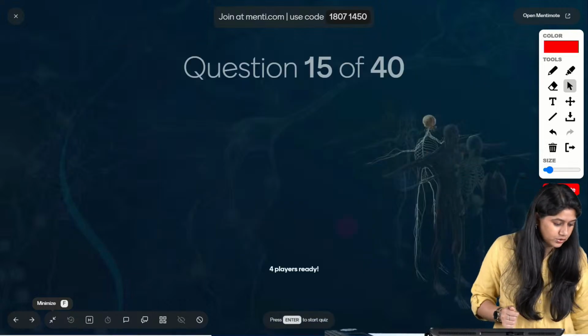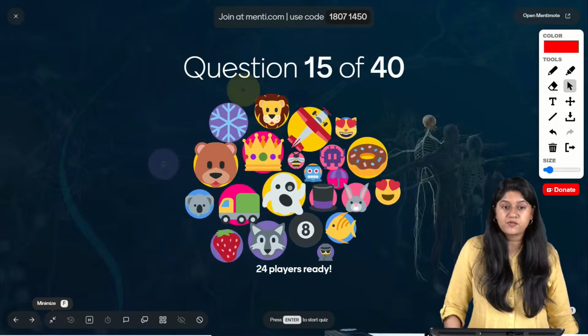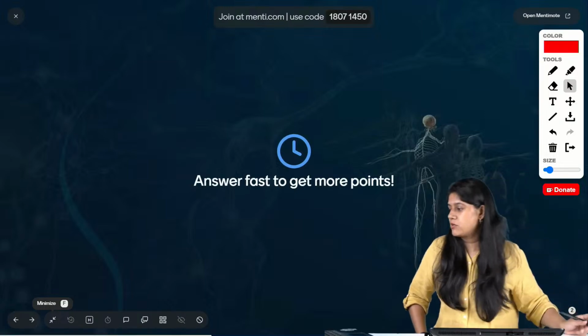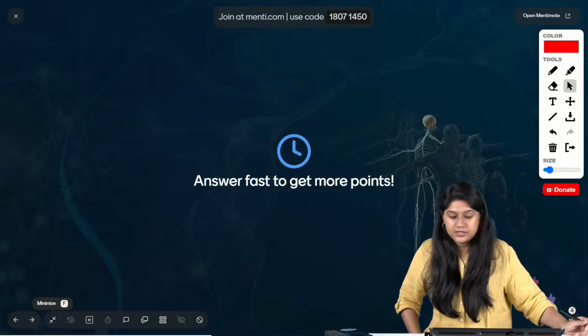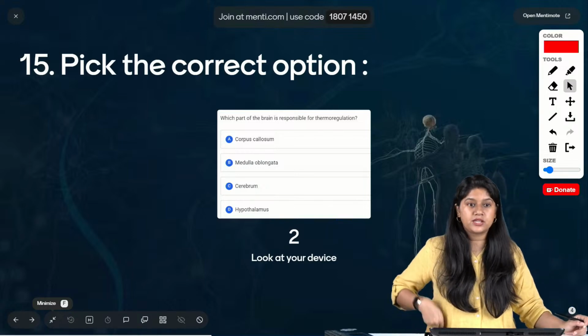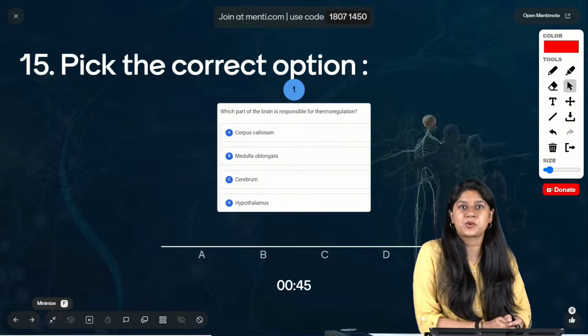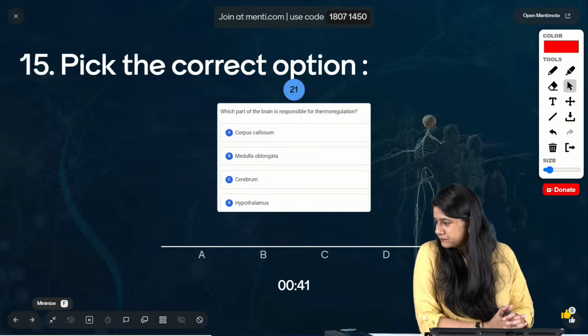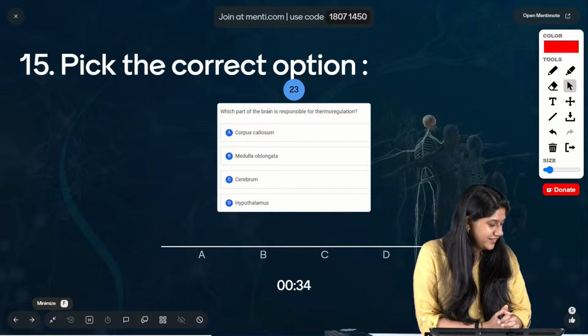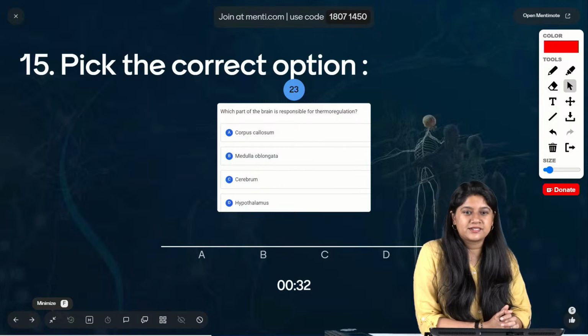Chaliye. Moving to question number 15, everyone. Question number 15 on your screen. Here we go. Let's take a look over here. Which part of the brain is responsible for thermoregulation? Easiest question, everyone. Please, कृपा करके सभी बच्चे सही आंसर को पिक करें. All of you should vote for the correct answer. सभी को सही आंसर देना चाहिए.